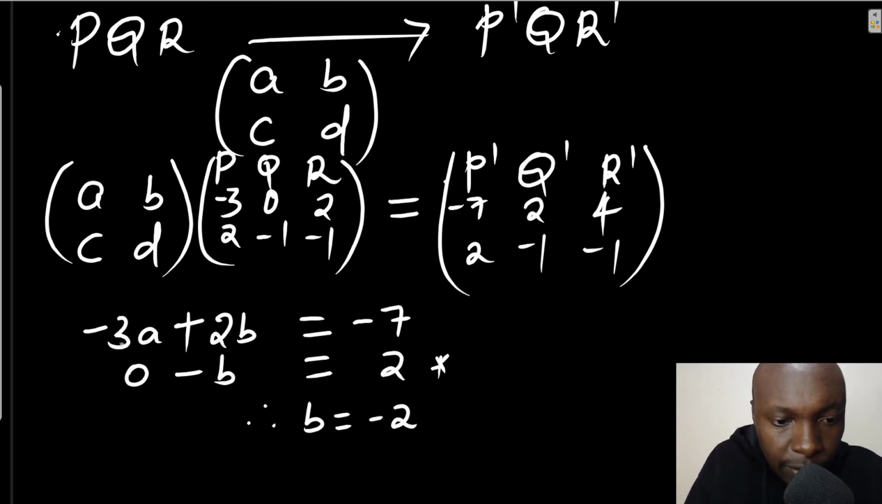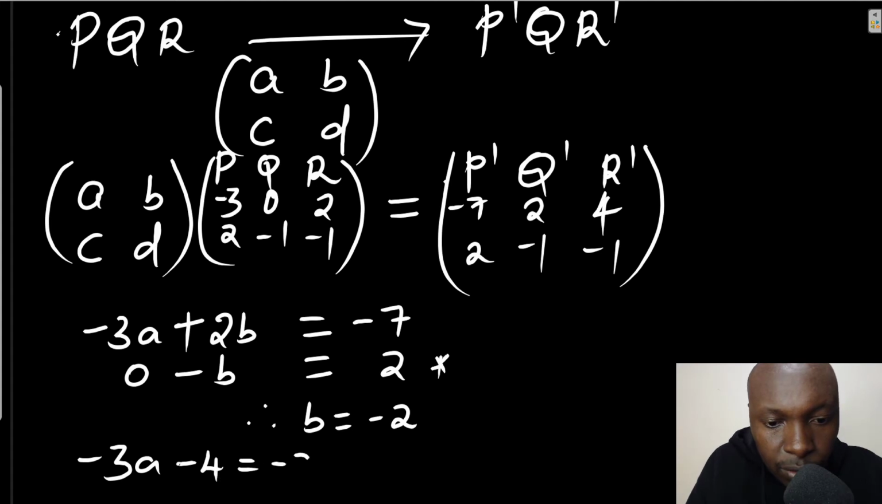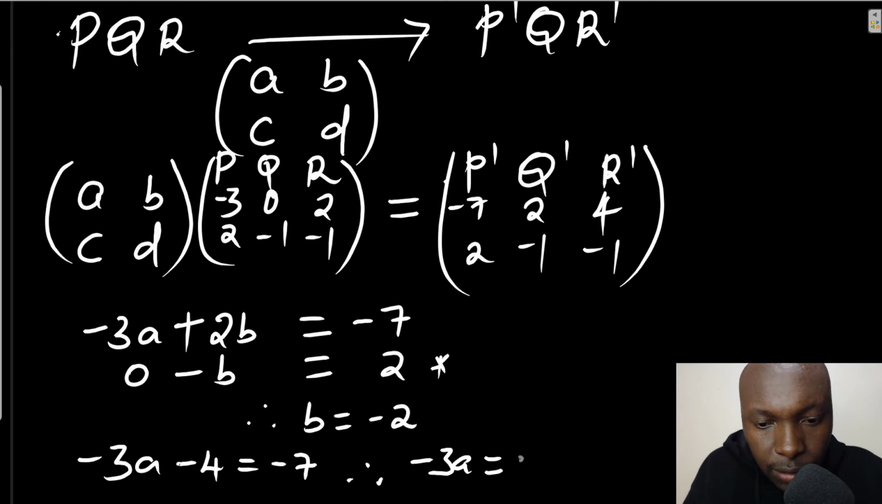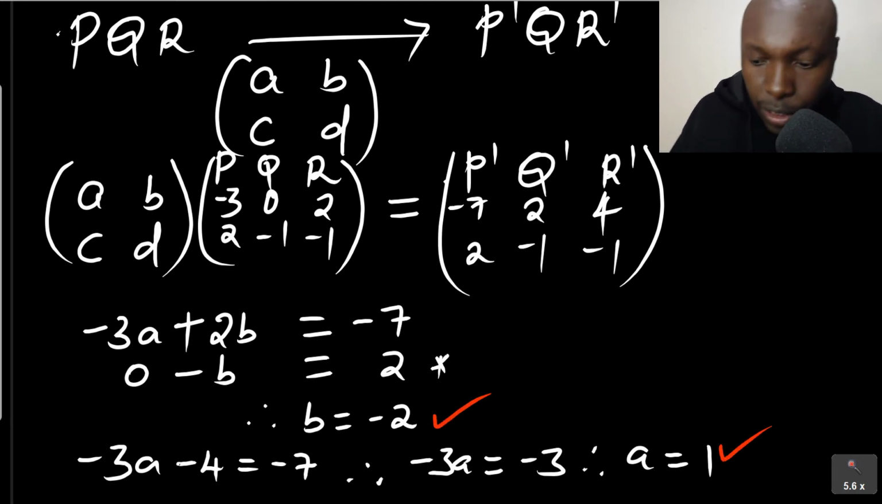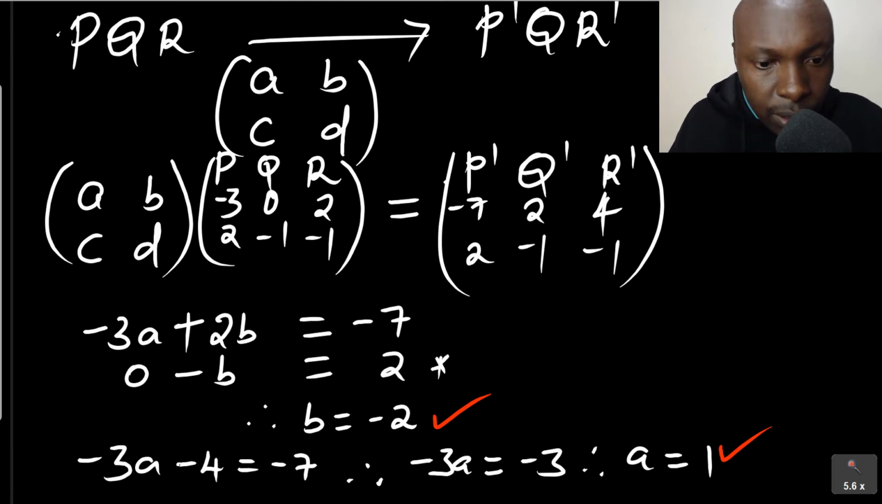So according to that, B will be -2. We just need to substitute in the first equation, -3A plus 2B, and B is -2, so that will be -3A - 4 equals -7. When you work this out, -3A equals -3, and therefore A will be 1. You can see now we have the value of B and the value of A. Now we can proceed and get C and D.